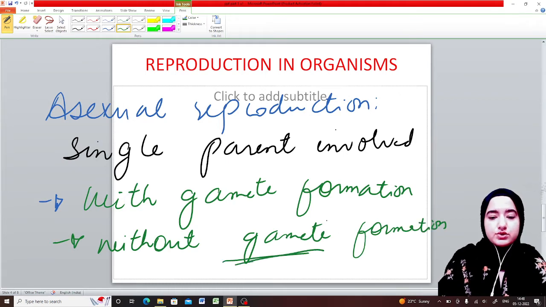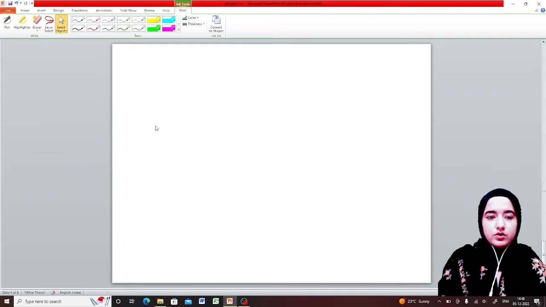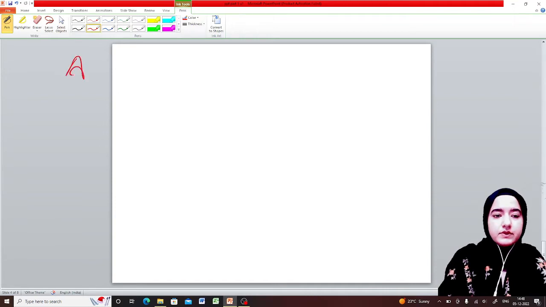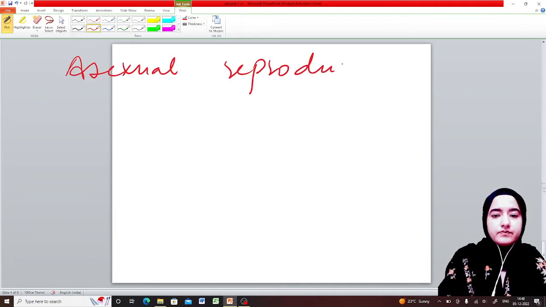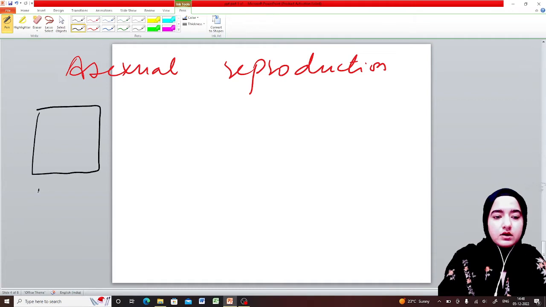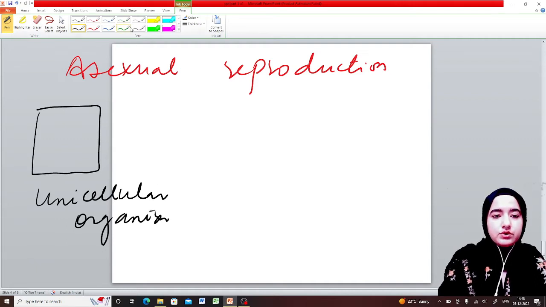I will try to make it simpler. Take asexual reproduction, say for example, in a unicellular organism. Uni simply means one, cellular means made up of cell.